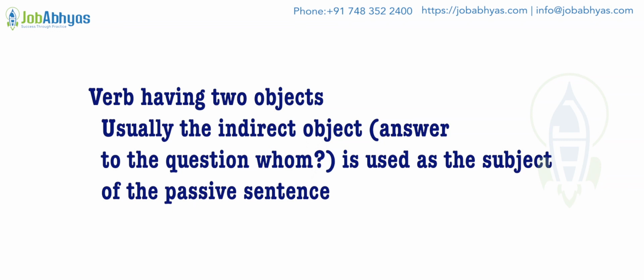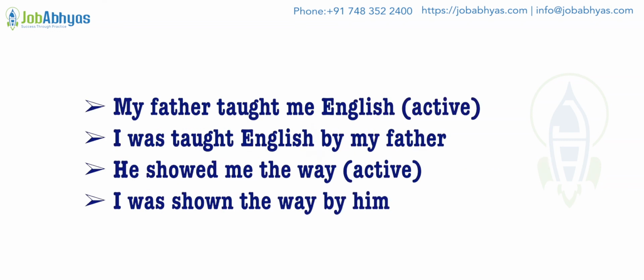Verbs having two objects: usually the indirect object is used as the subject of the passive sentence. Example: My father taught me English. This is an active sentence. I was taught English by my father. This is a passive sentence.